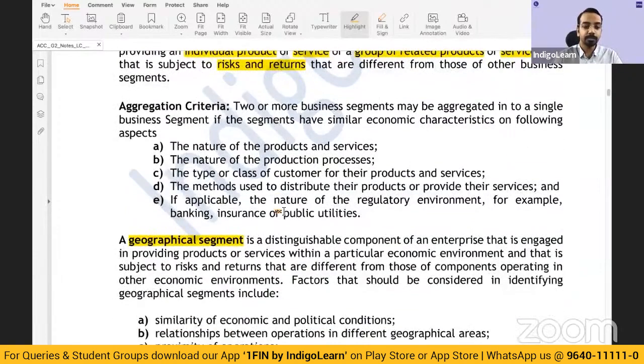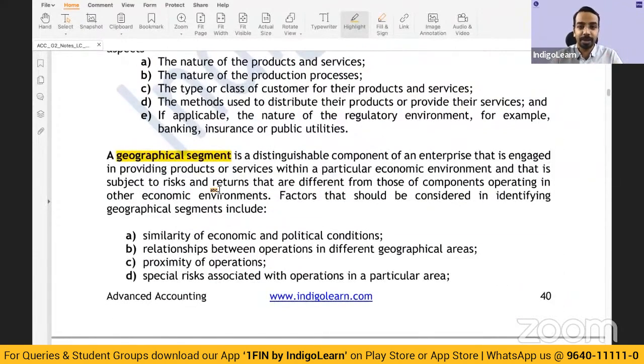Then what is a geographical segment? A geographical segment is a component again which is providing products and services within a particular economic environment. So there is an economic environment, like I gave you an example, India, then there could be US, there could be Middle East, right? Each one is a specific economic environment that is subject to risk and returns that are different from those of components operating in other economic environments. So what does this mean? They're operating in a geography which has a different risk and reward as compared to other geographies. In a nutshell, that is what is being told.